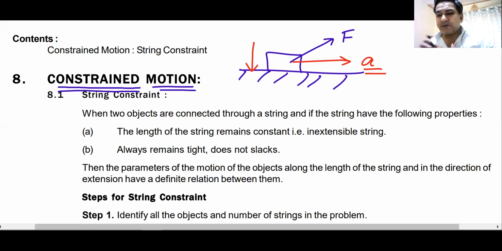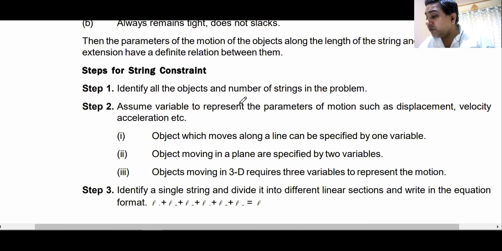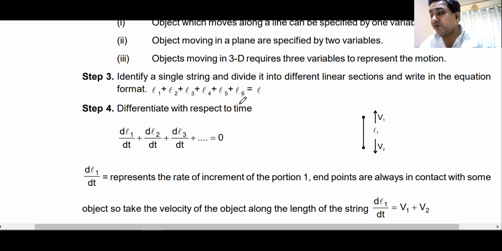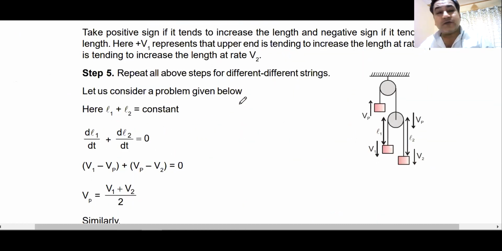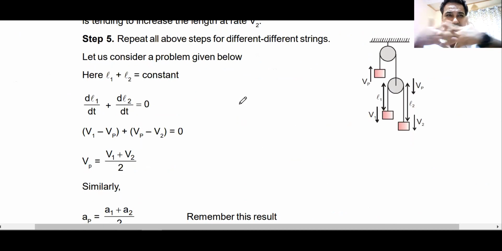Similarly, you can have different types of constraint. The type of constraint that comes more often than not is string constraint. What is the string constraint? When two bodies are attached by a string, they can't move freely. You are bound to move in some sort of a relation.